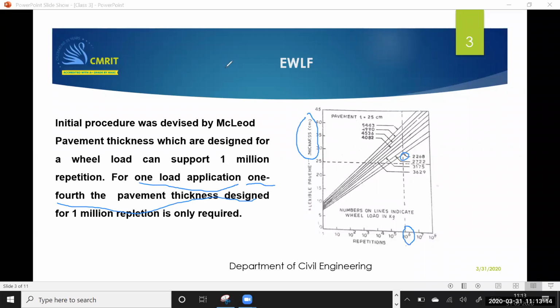Okay. Now, just a minute. I want to go to the next slide. Or to go to the previous slide.